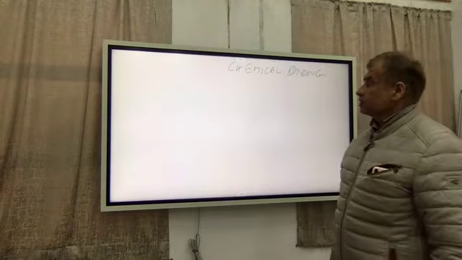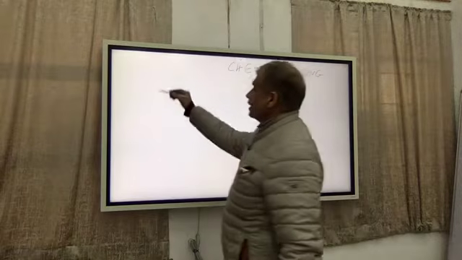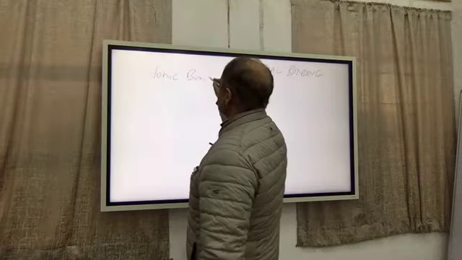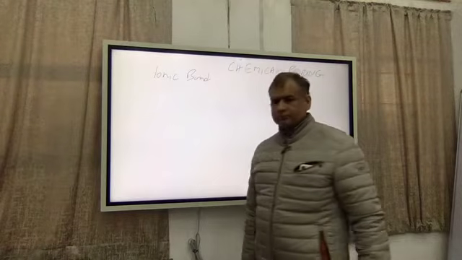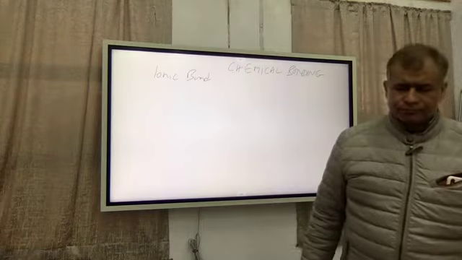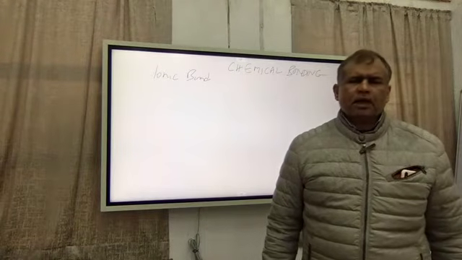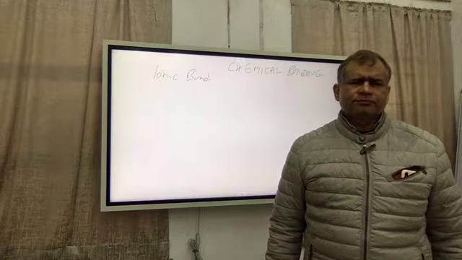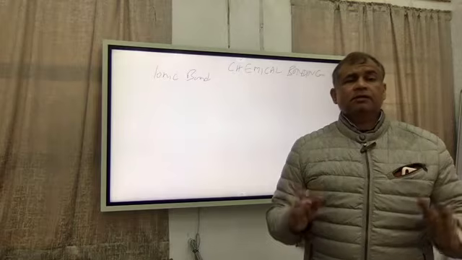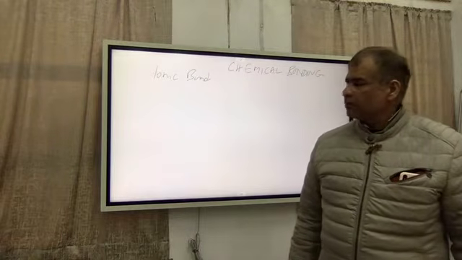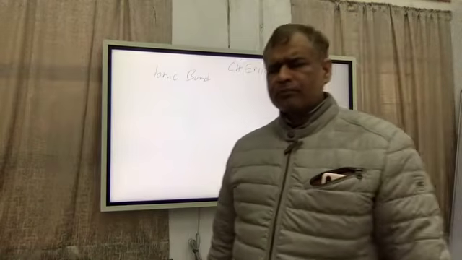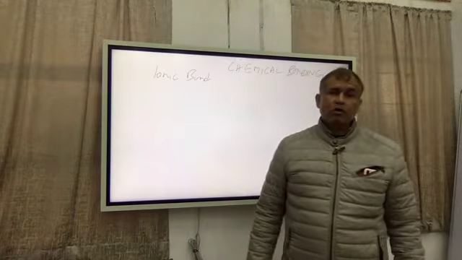So let us start with ionic bonding, or ionic bond. If I ask you how many types of bonds you know, then you will certainly say ionic and covalent, largely. But the fact is that as such there is no sharp boundary between an ionic bond and a covalent bond.